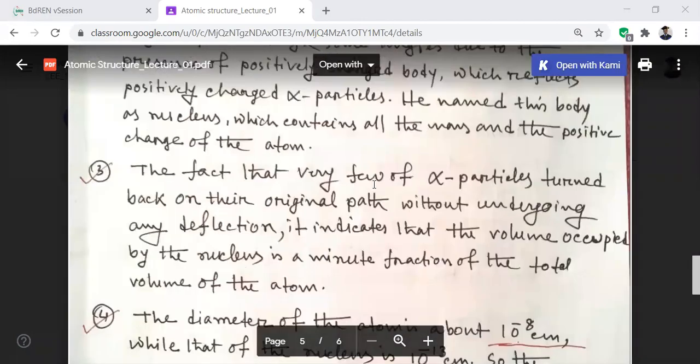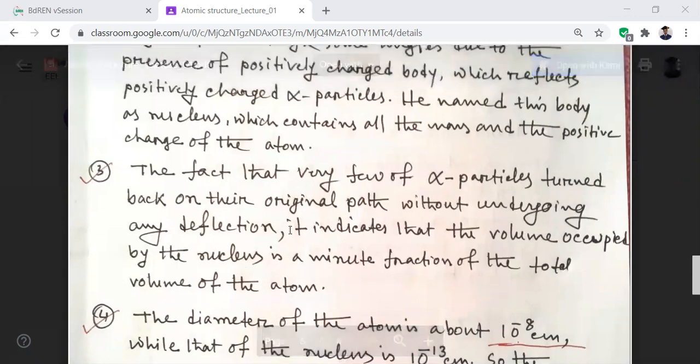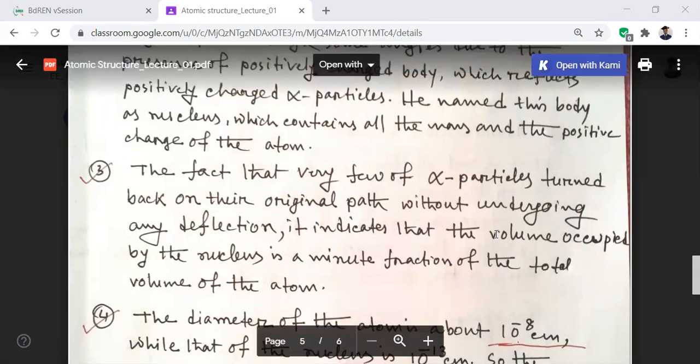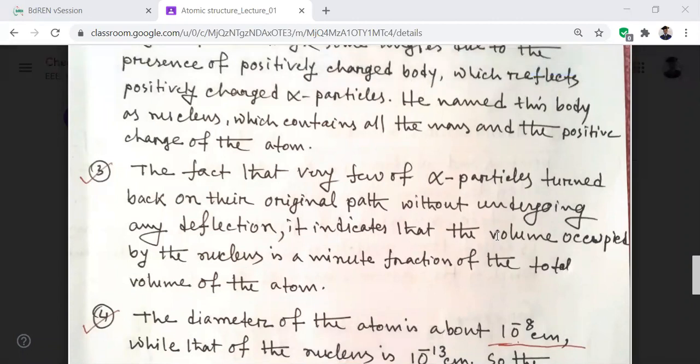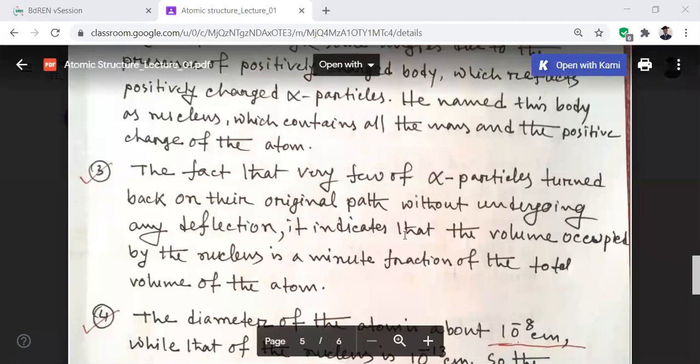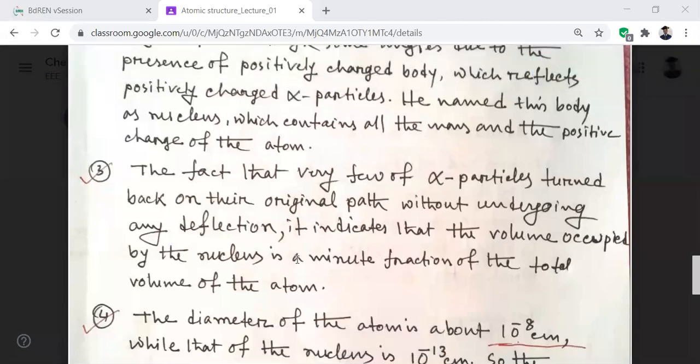Number 3, the fact that very few alpha particles turn back on their original path without undergoing any deflection. Listen again: since very few particles turn back on their original path, it indicates that the volume occupied by the nucleus is a minute fraction of the total volume of the atom.